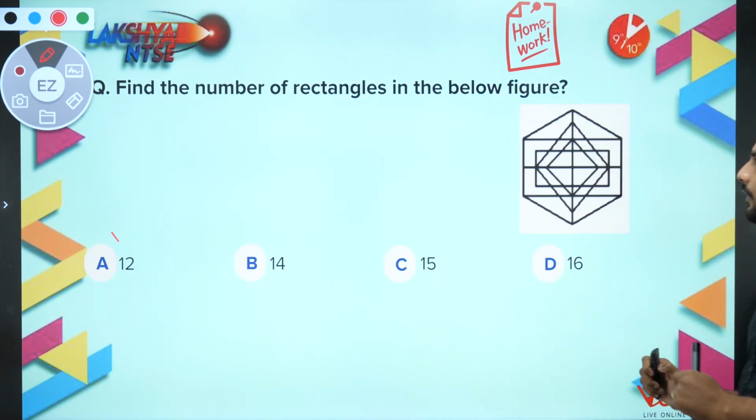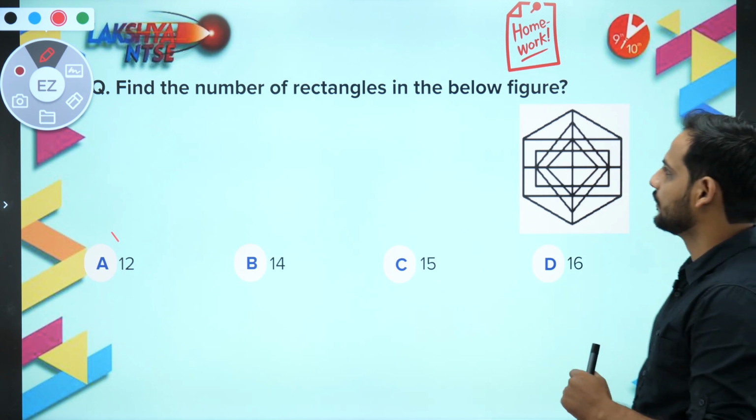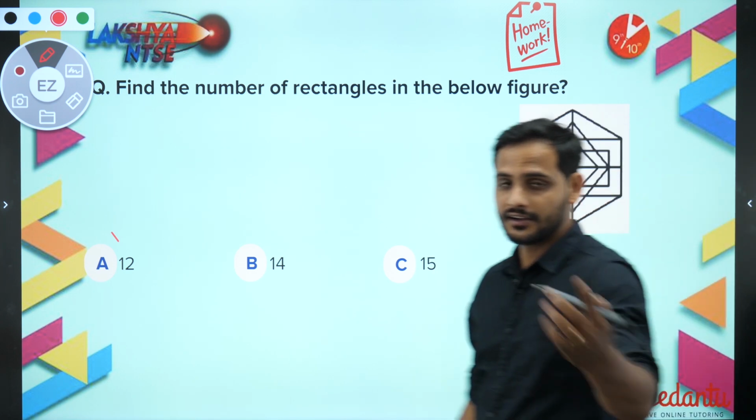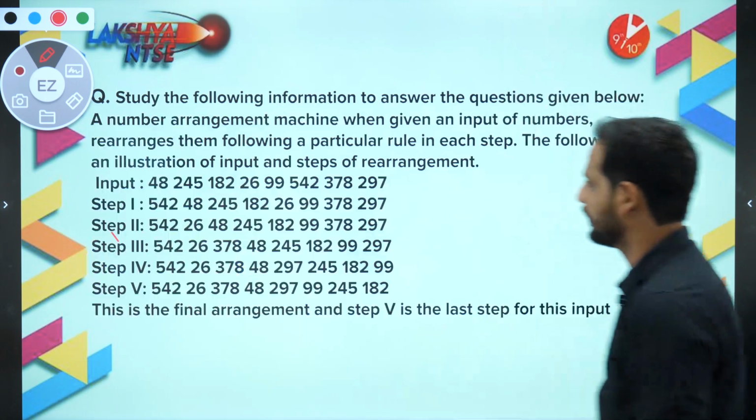Now the next part of questions, this is your homework question. Find out the number of rectangles in the figure given below. So this is the figure given below, and you have to find out the number of rectangles. This is your homework question. I will ask you for the answer in the next part.